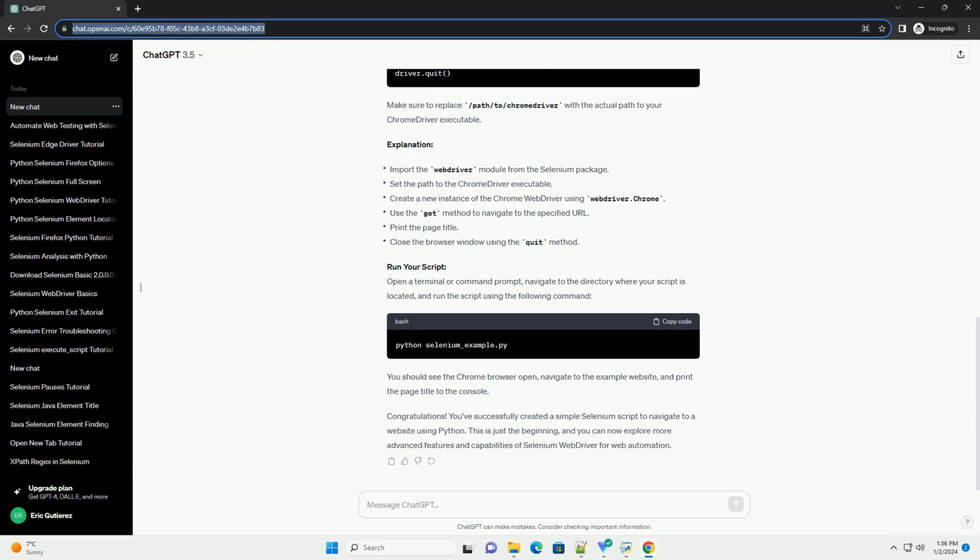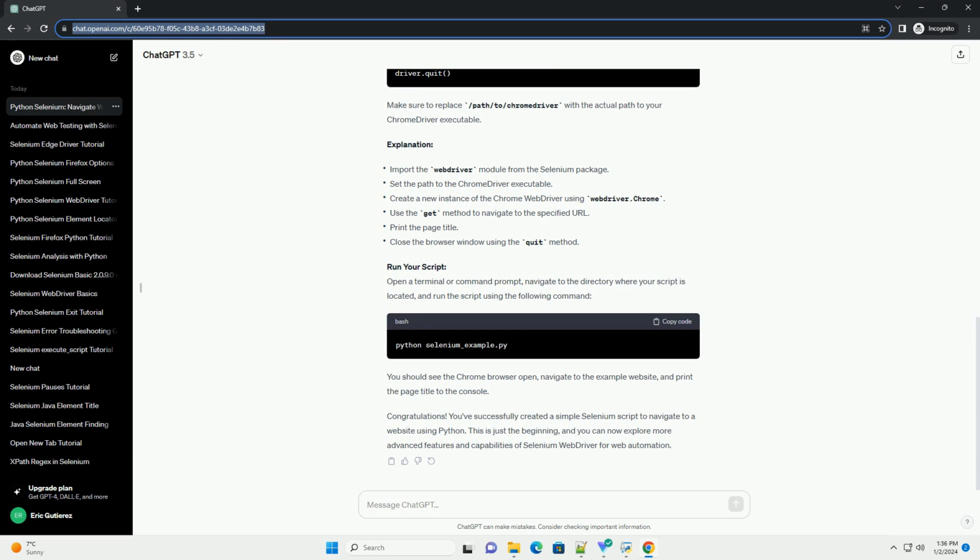Step 1. Install Python. If you haven't installed Python on your system, download and install it from the official Python website. During the installation, make sure to check the option to add Python to your system's path. Step 2. Install Selenium. Open a terminal or command prompt and use the following command to install Selenium using pip.